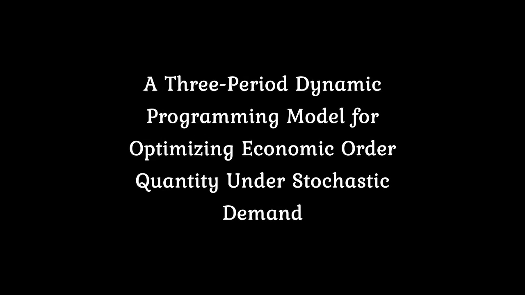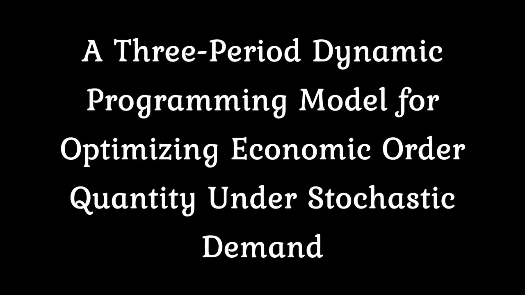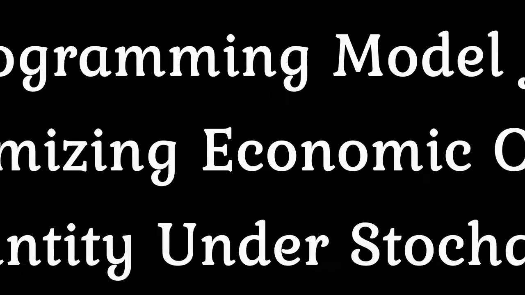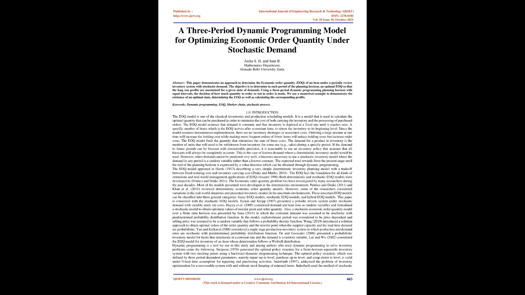A 3-period dynamic programming model for optimizing economic order quantity under stochastic demand. Abstract: this paper demonstrates an approach to determine the economic order quantity, EOQ, of an item under a periodic review inventory system with stochastic demand. The objective is to determine in each period of the planning horizon an optimal EOQ so that the long-run profits are maximized for a given state of demands.